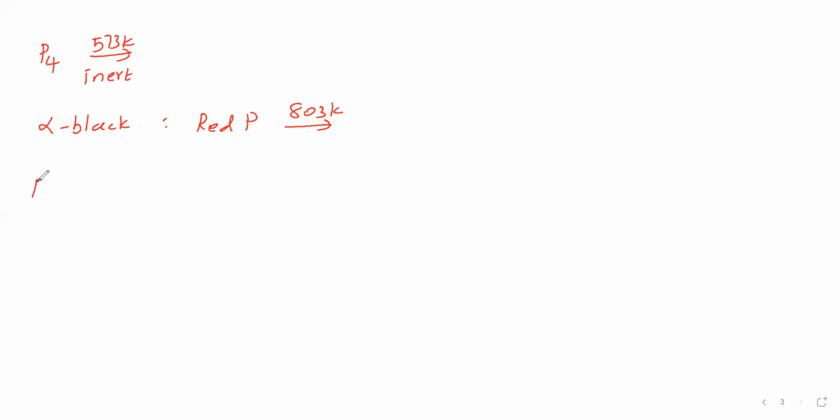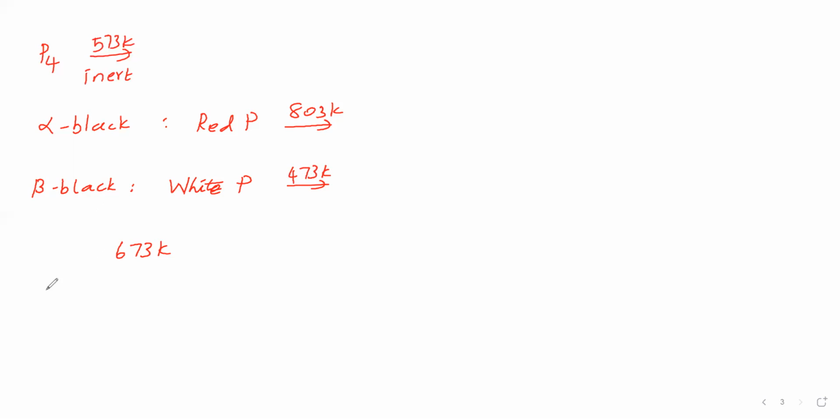Next we will take beta black phosphorus. To get beta black phosphorus, we take white phosphorus and heat it to 473 Kelvin under pressure. We get beta black phosphorus. It does not burn with atmospheric air up to 673 Kelvin.